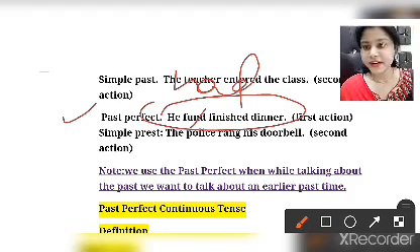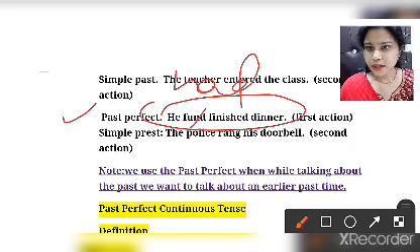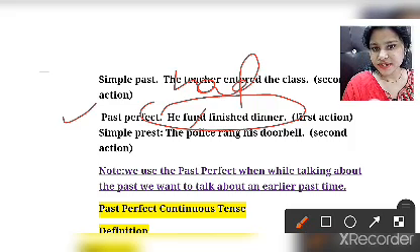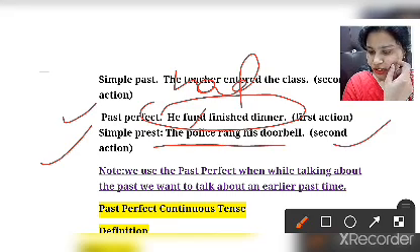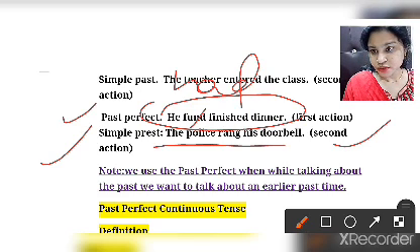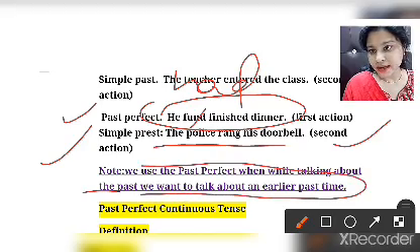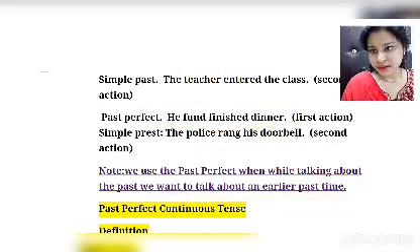Okay, so past perfect, yes, he had finished dinner, and that is the first action. Then the second will be simple past, the police rang his doorbell, will be the second action. So what is to note, students, we use past perfect when, while talking about the past, we want to talk about an earlier time.